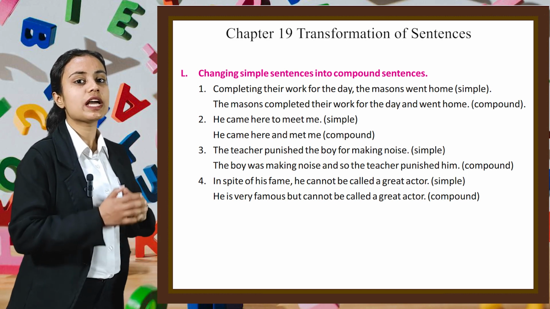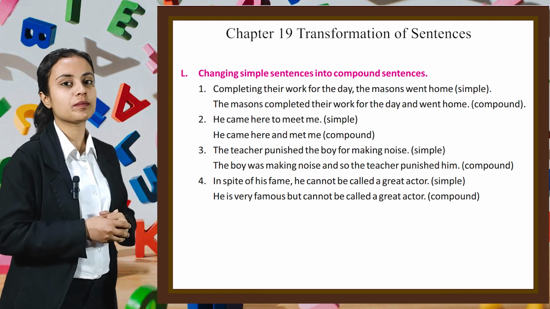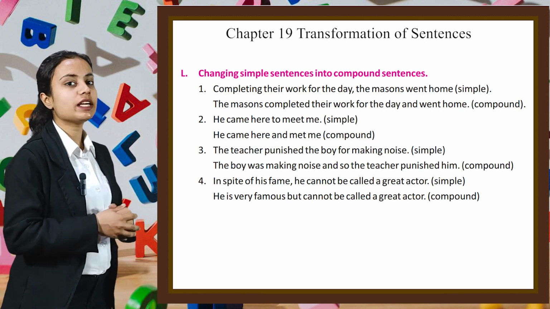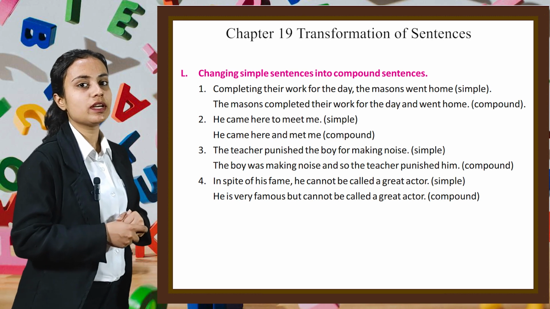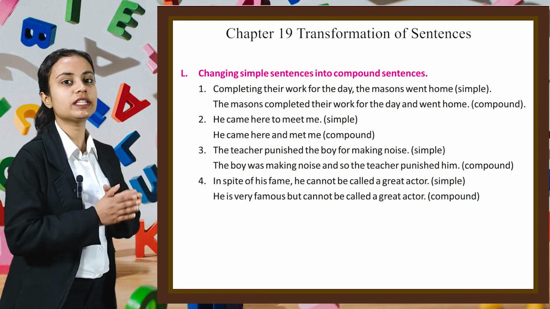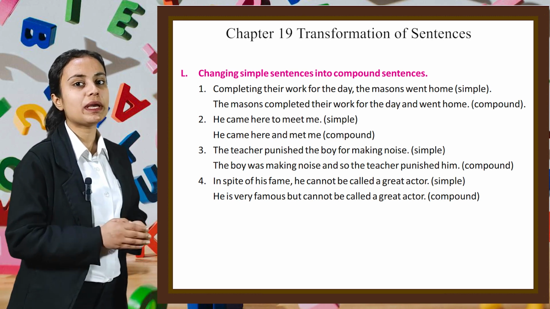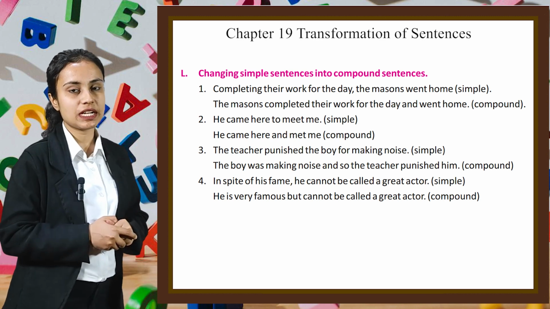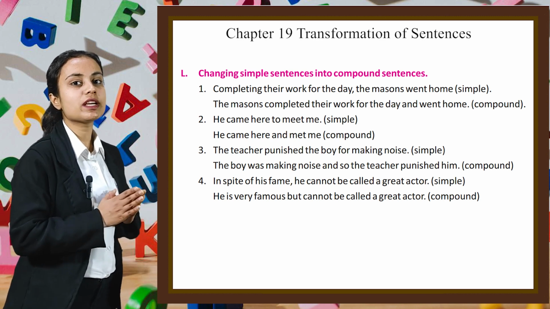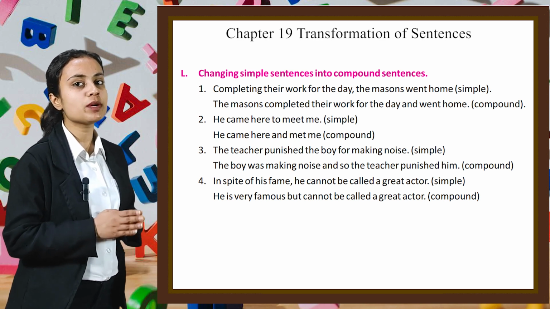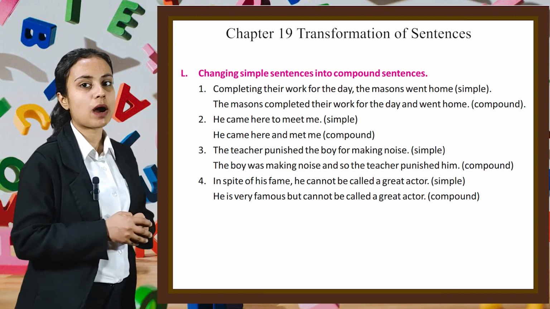Example number 2 is, he came here to meet me. It is a simple sentence. He came here and met me is a compound sentence. The teacher punished the boy for making noise. It is a simple sentence. The boy was making noise and so the teacher punished him. It is a compound sentence.